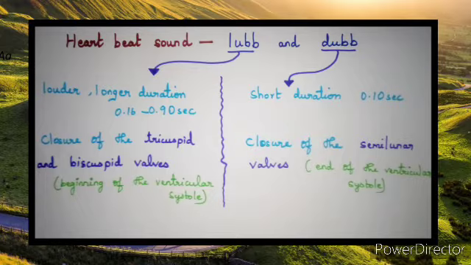Ventricular systole causes a wave of distension in the arteries due to blood flow. It is called the arterial pulse. That arterial pulse can be felt on the wrist. The pulse that you are able to feel on the wrist is nothing but the arterial pulse, and the pulse rate corresponds to the rate of heartbeat.